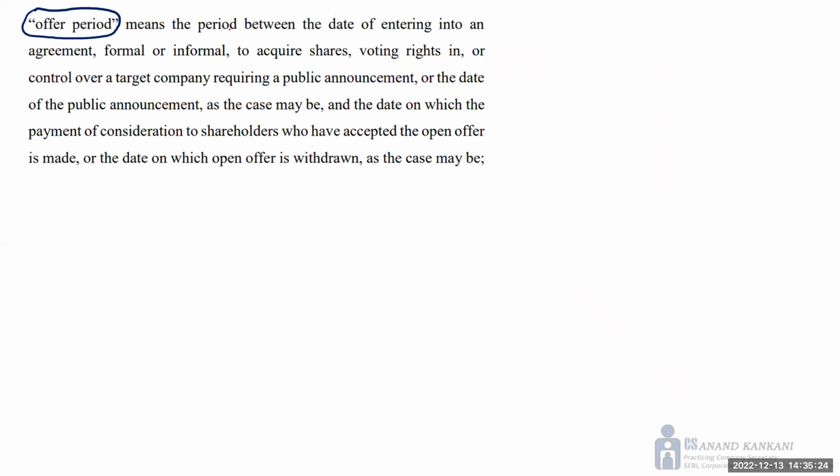So you see, the offer period means the period between the date of entering into an agreement, formal or informal, to acquire shares, control or voting rights over the target company, requiring the public announcement, or the date of public announcement itself, and the date on which the payment of the consideration is made to the shareholders, or it may happen that your open offer is withdrawn. If the open offer is withdrawn, there and then the offer period ends. So when does the offer period start? It starts from the public announcement, and it ends once you pay the purchase consideration or when the offer is withdrawn.